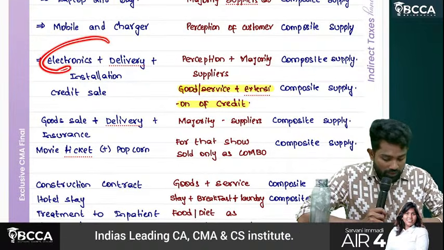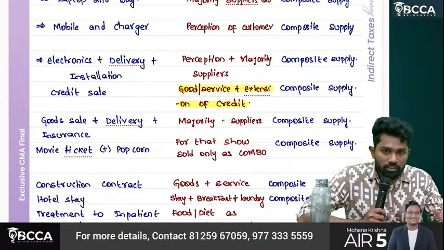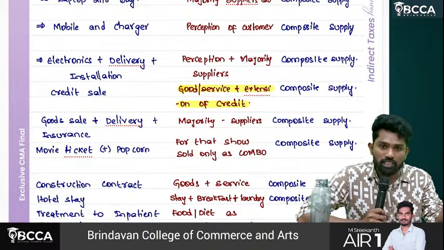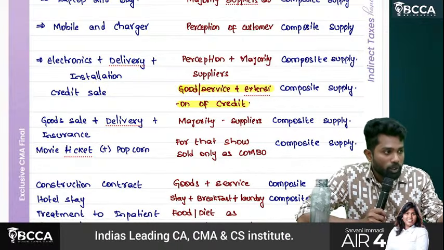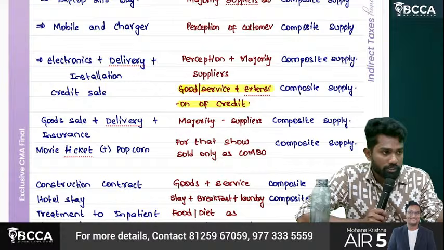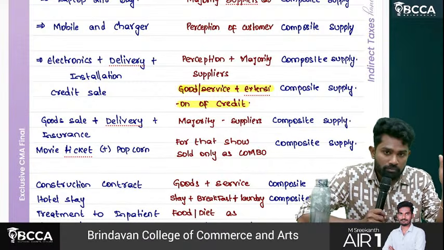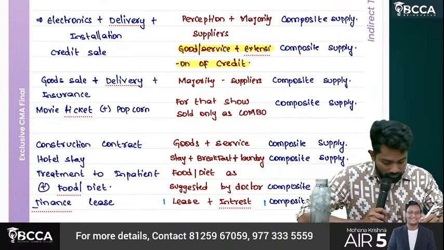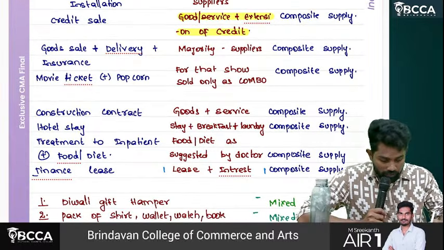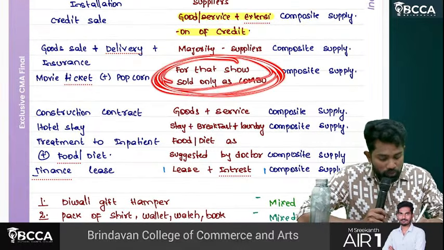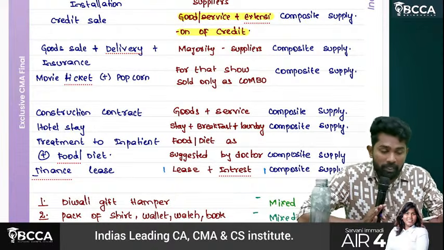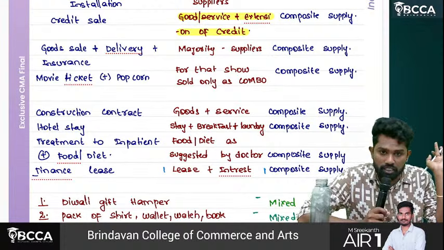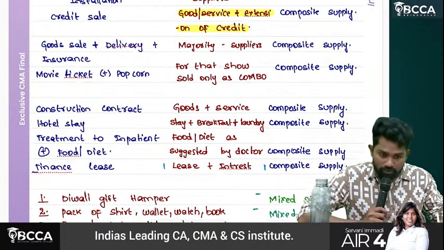When you order an electronic item, let's say AC has been ordered, they'll deliver it, they'll install it also. So AC is a good, delivery is a service, installation is a service, but all three together they are supplying, which is called again what? A bundle, but which is predominant? AC. It has to be treated as what? Composite supply. Movie ticket plus popcorn. If for a particular show they are sold only as a combo, you cannot buy a ticket without taking popcorn, as a combo ticket only they are selling, then it is also what? Composite supply.